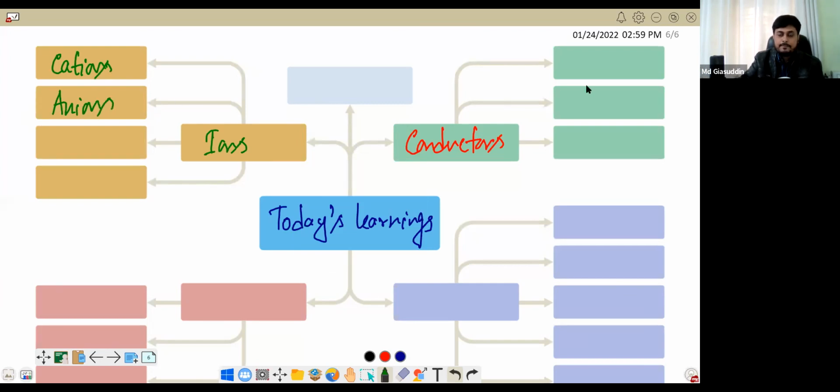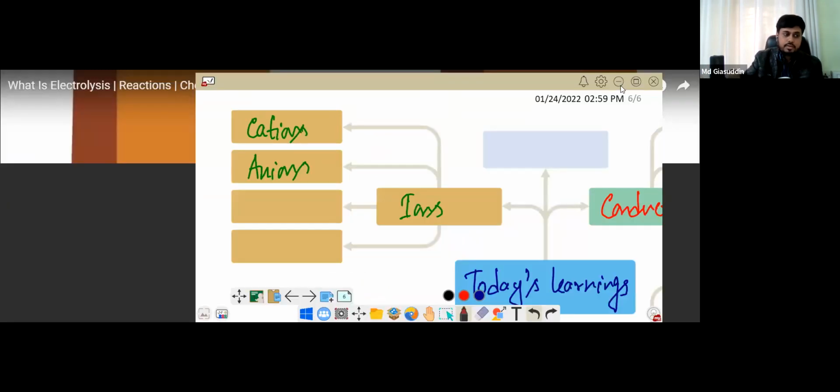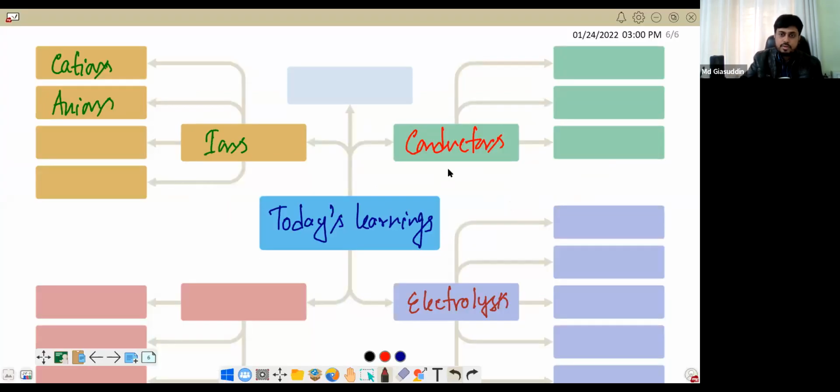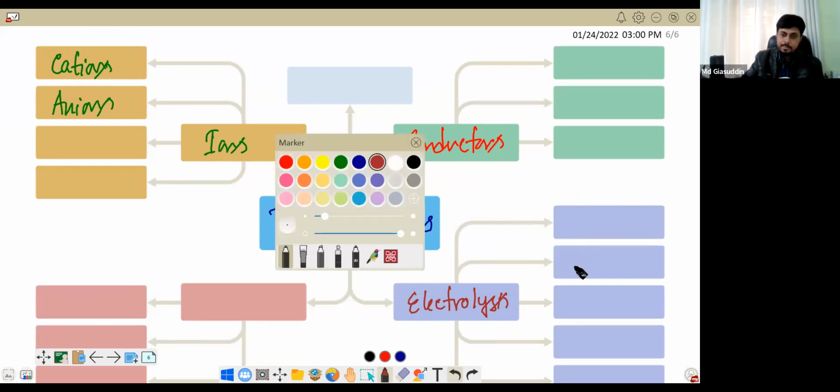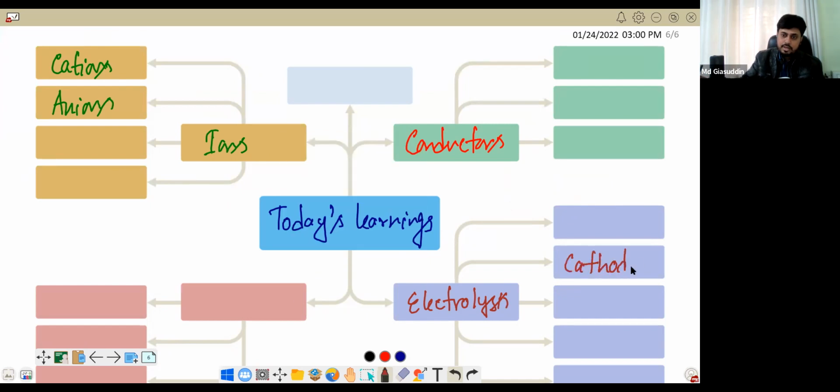Mohammad Rajibul Haq. Electrolysis. Very good. So another point we are making, electrolysis. So in electrolysis, what we have learned? What are the things we have learned? Sir, cathode and anode. And cathodes and anions and, sir, anions and cations. So cathodes and anodes. And one more thing we learned that you are forgetting. Apart from this cathode and anode, another thing we are forgetting.